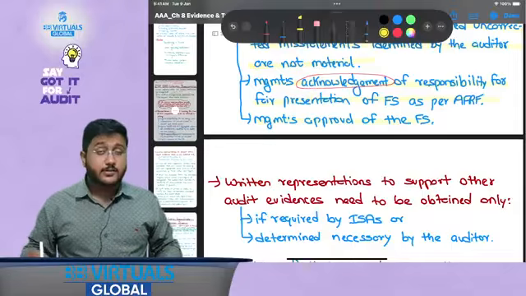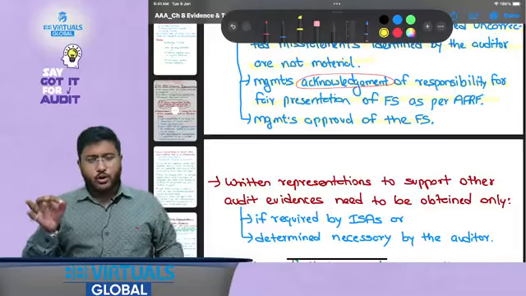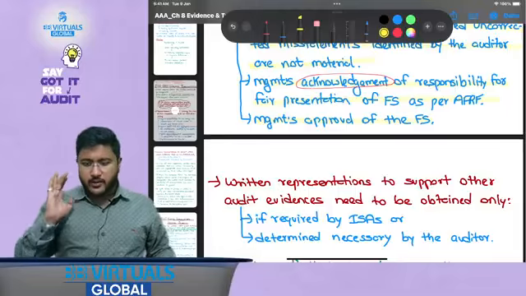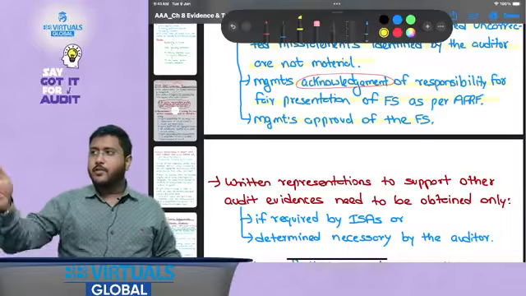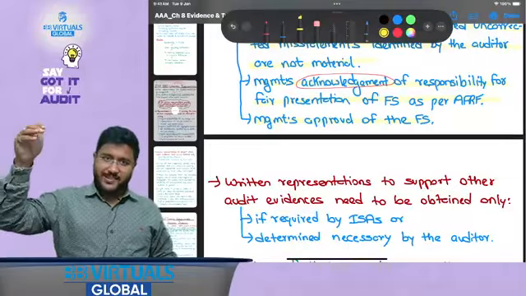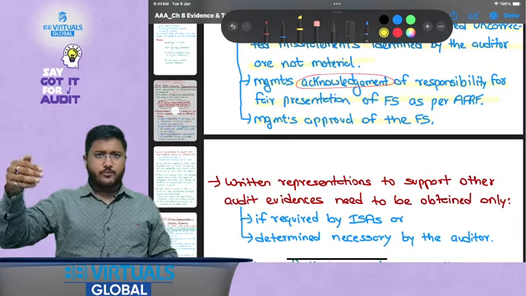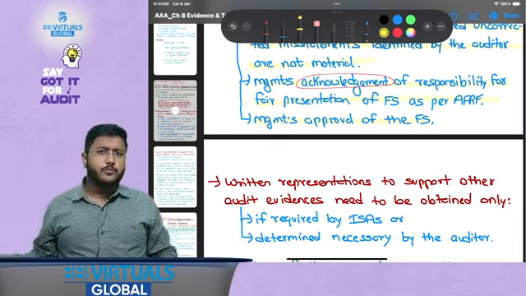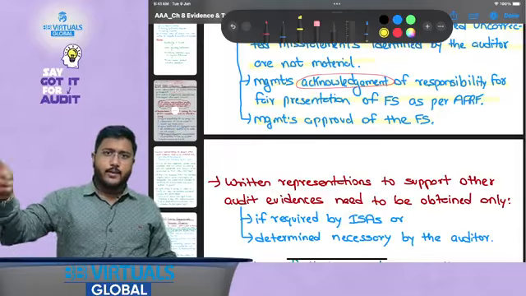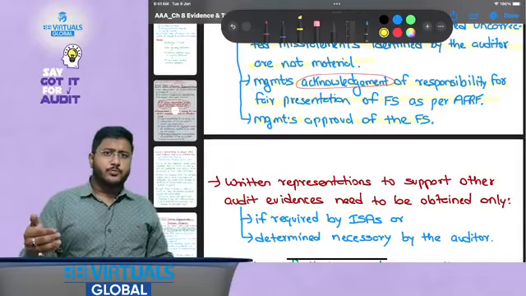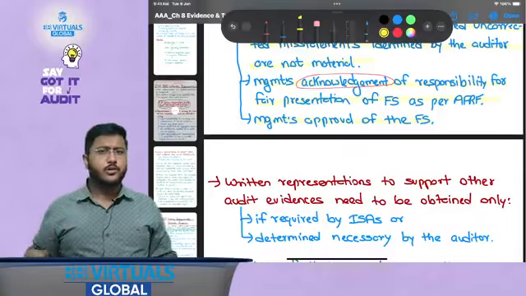Management's approval of the FS, that is, management approves. See, what happens is, say the auditor has signed the financial statements, now management could come up tomorrow and say that we did not approve these financial statements. Auditor has signed them, but we did not approve it. Auditor has audited this and provided the report based on this FS, but we did not approve it. Auditor themselves accepted this financial statement and issued the report, but we do not accept it. There were certain things that were required to be corrected and the auditor's report is not correct.